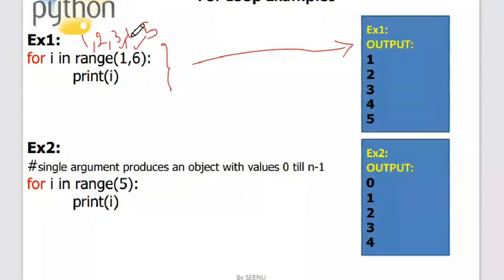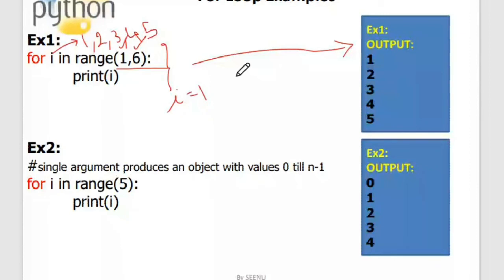Now how this executes is, I will take 1 first. The condition is that when i is equal to 1, it will check whether this 1 is in the sequence, in the range, or not. This is the condition check over here. So 1 is in the range.